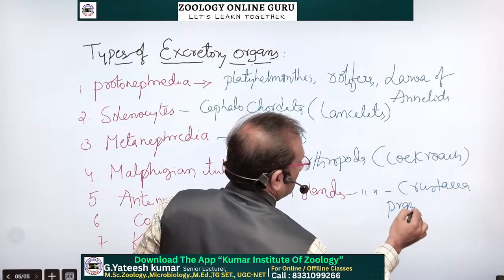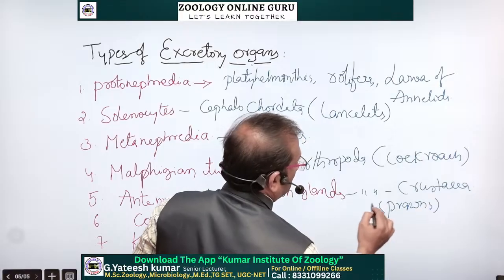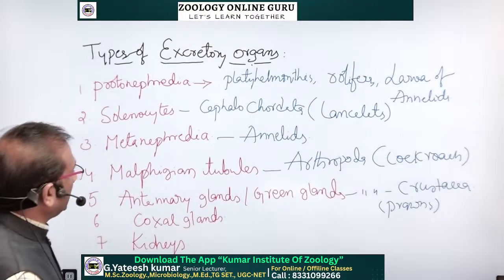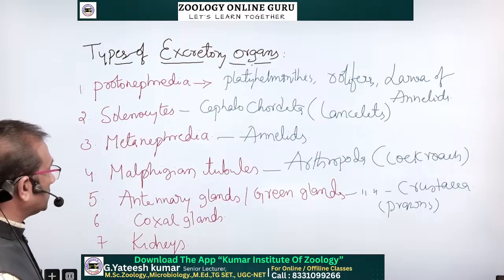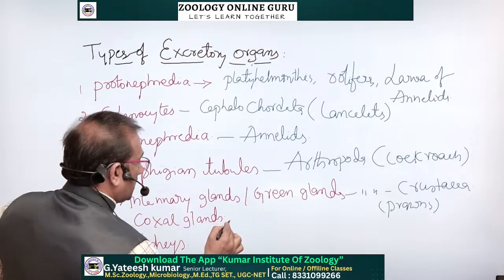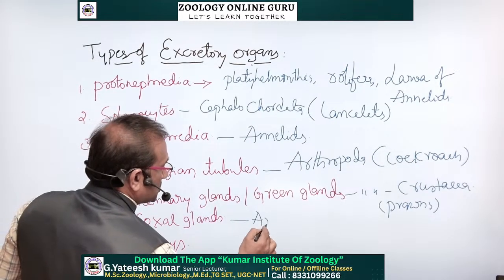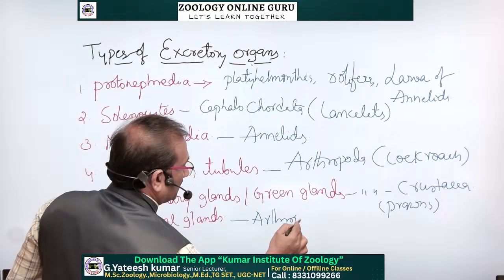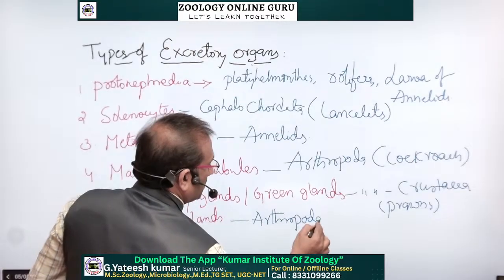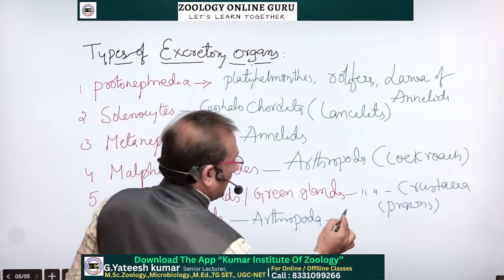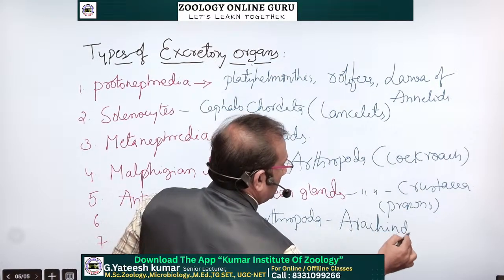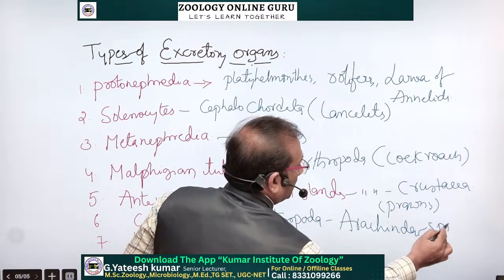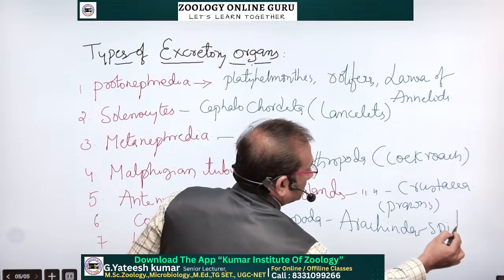Prawns are with antennary glands, also called green glands. Coxal glands are also present in the same arthropoda, in one of the classes called arachnida. Best example, our spiders.